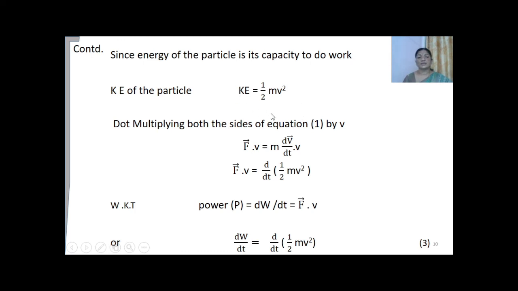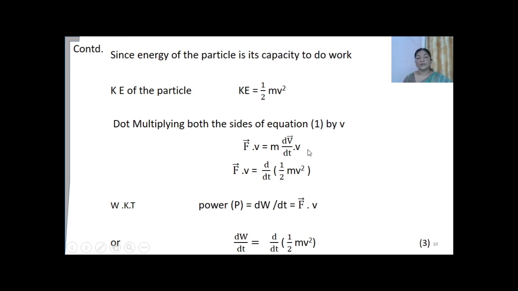So kinetic energy is the energy of the moving particle whose velocity is v, and when a force is applied in the opposite direction of its motion to stop it, then that amount of work done will be equal to the kinetic energy, which is given by half mv square.